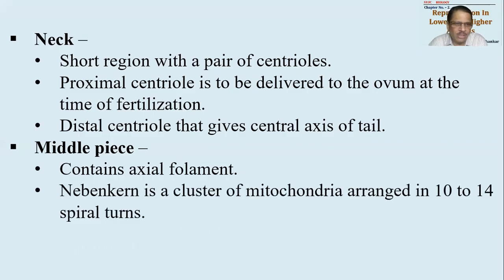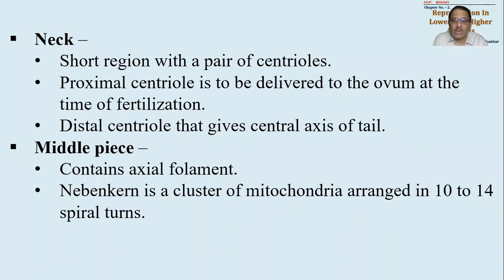Filament, that axial filament is needed here. This axial filament will be surrounded by a spiral band, or cluster, of mitochondria. So there will be mitochondria arranged around the central axis within this particular region, the middle piece. This cluster is known as Nebenkern. Cluster of mitochondria is called Nebenkern.